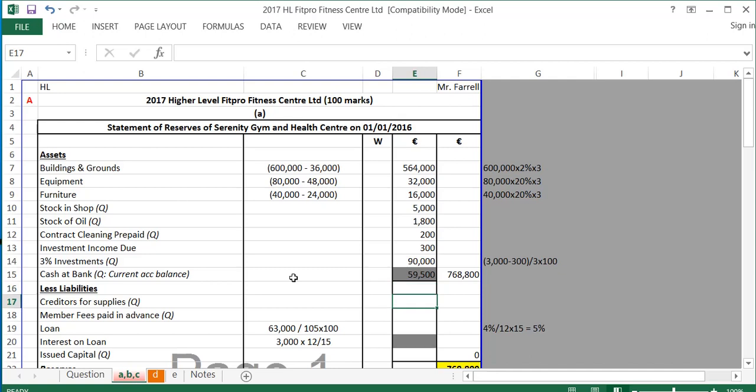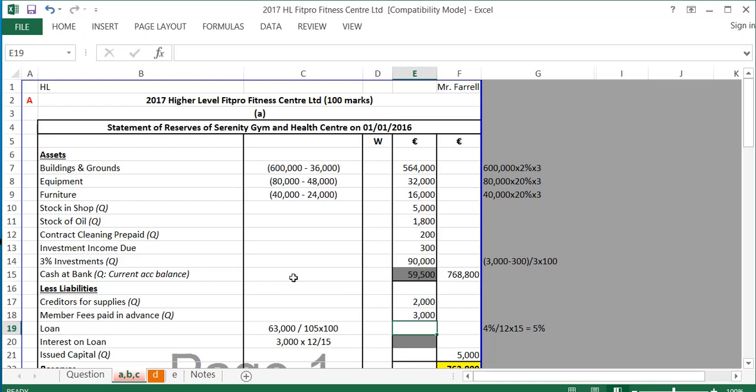So down to my liabilities. The first liability I have, again from the top of the question, is creditors for supplies, which is €2,000. The next liability is members' fees prepaid in advance, which again is from the top of the question, and is 3,000. These are members who have overpaid us, and I suppose we owe them back membership. That's why it's a liability.